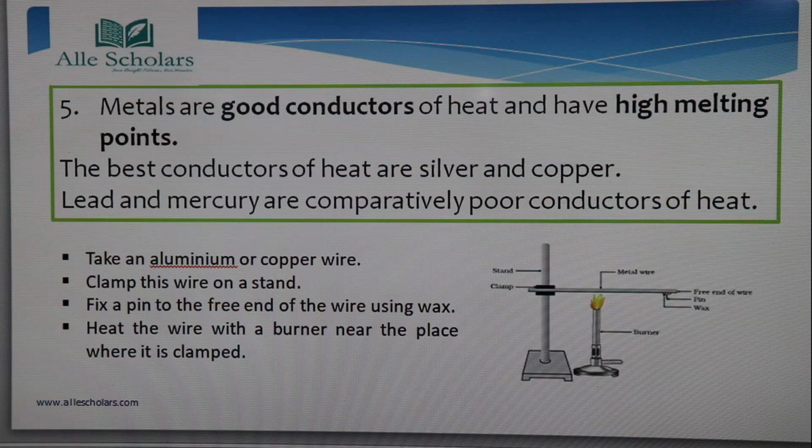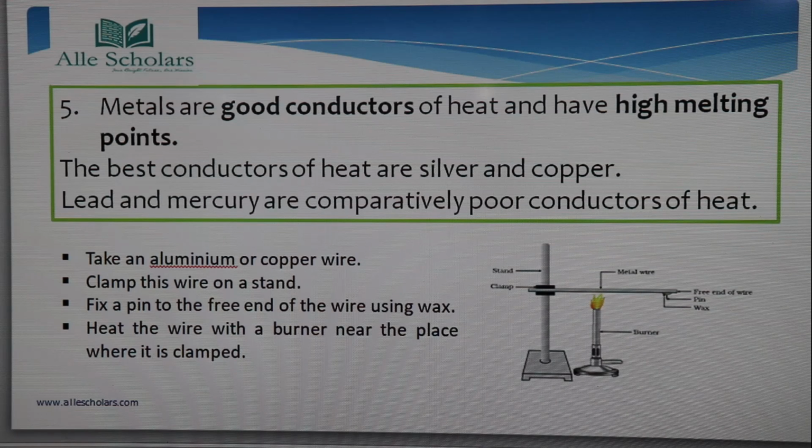Okay? So what we are going to observe is that when we heat this metal wire, the metal wire becomes hot, and therefore the wax present at the free end melts and falls down. And the pin also falls down because the pin was attached using wax at the free end. So if the wax melts, the pin is detached from the metal wire. So this proves that metal is a good conductor of heat.